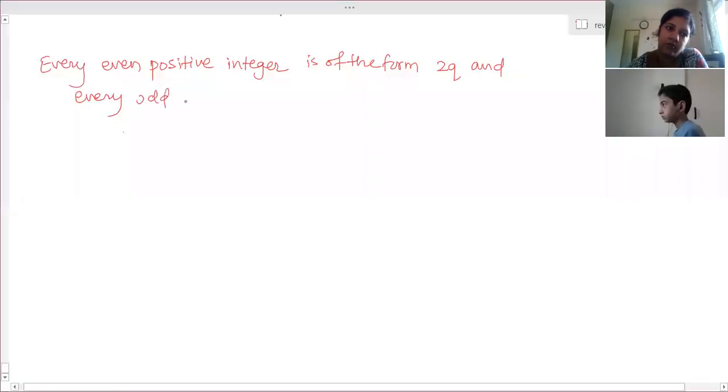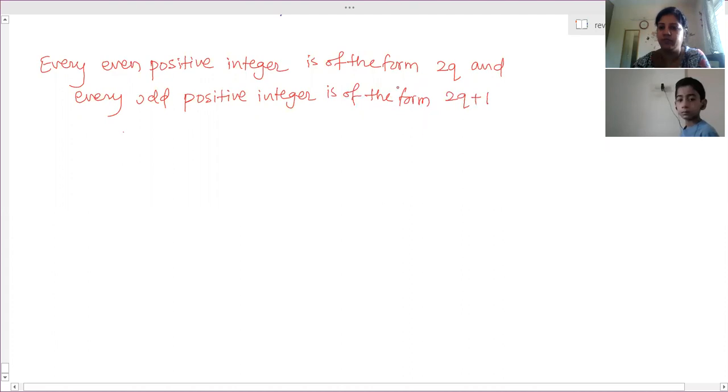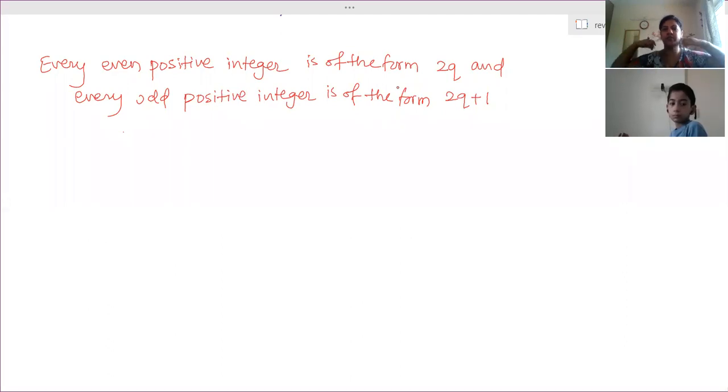Every odd positive integer is of the form 2q plus 1. We know this is a very well-known statement. That's the reason we call it an even number, because it is a multiple of 2. Now this is the same statement. We have to prove it.